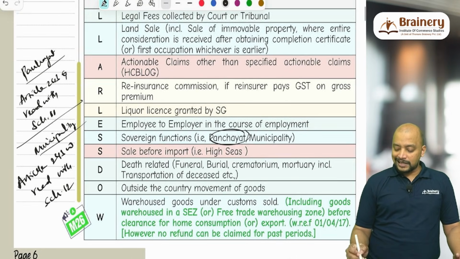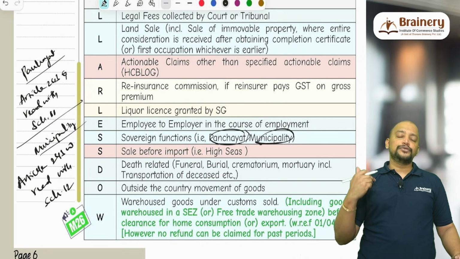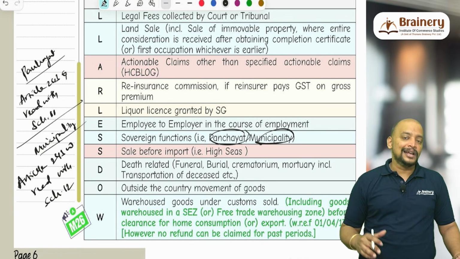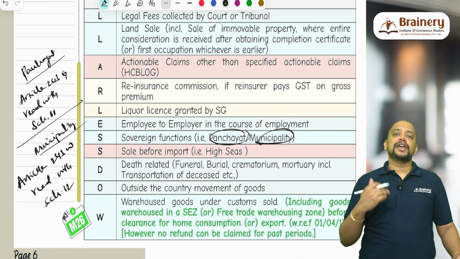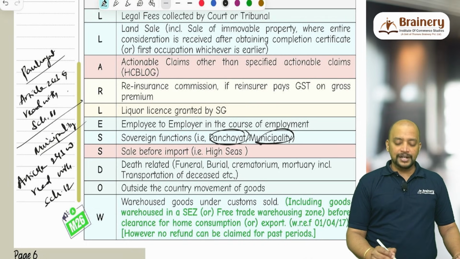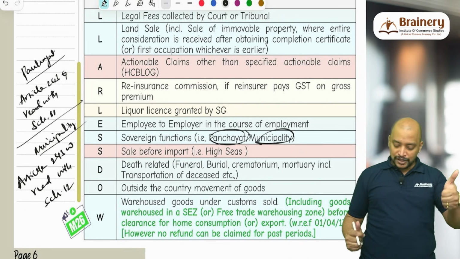So these are the activities of panchayat and municipality that will be given in the question. So you have to check. Just because it is given as panchayat functions, you cannot say that it will be excluded from supply. So we have to write in the answer, provided it is covered under Article 243G read with the 11th Schedule of the Constitution, like that. So that is with respect to the sovereign function.